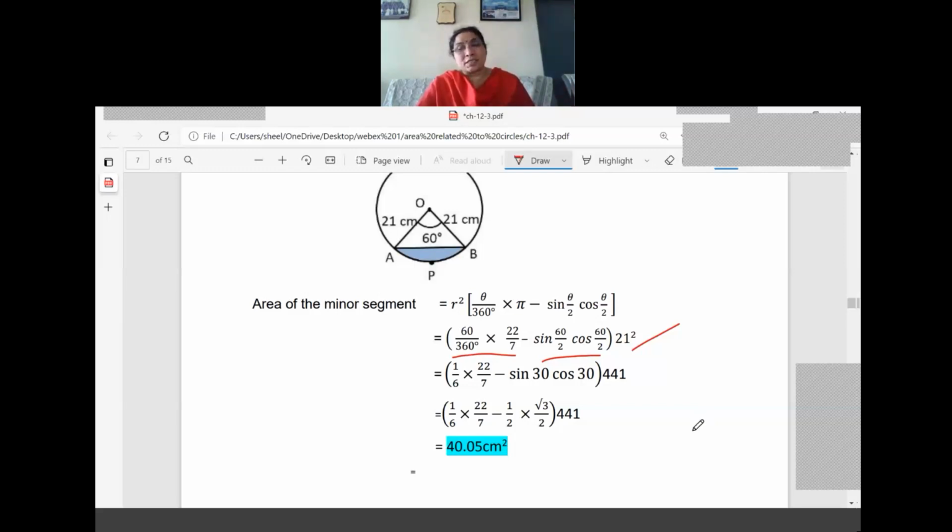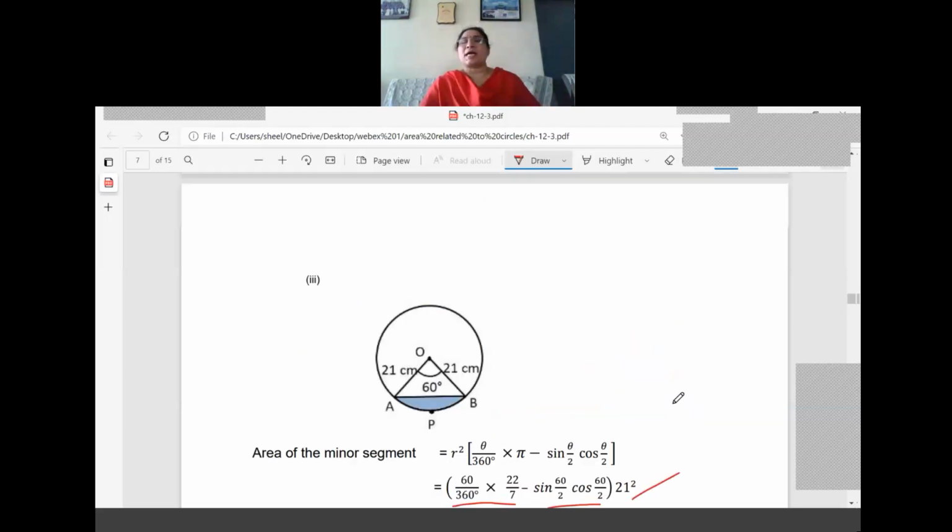Sine 60 by 2 and cos 60 by 2, we can see that as sine 30 and cos 30. So what are the values for that? 1 by 2 and root 3 by 2. So we are substituting and learning the formula. We are simplifying and we are getting the value as 40.05 centimeter square. So I think with today's class, I'll stop here.